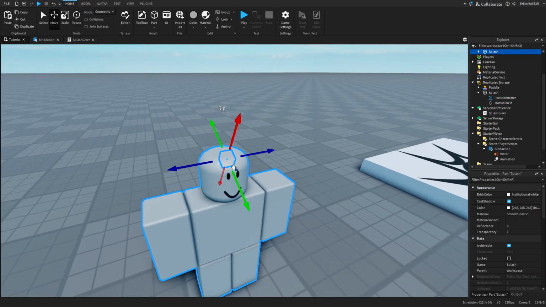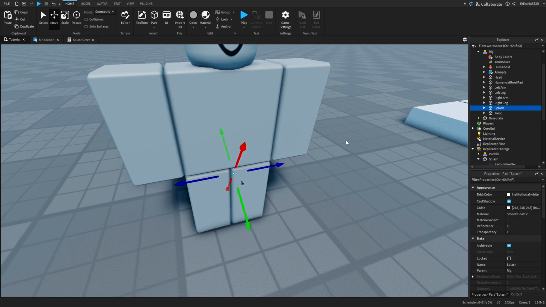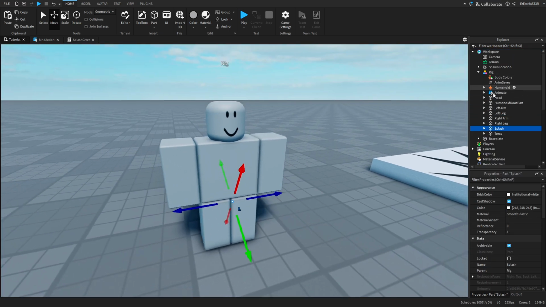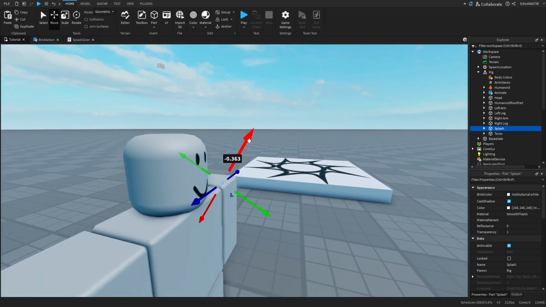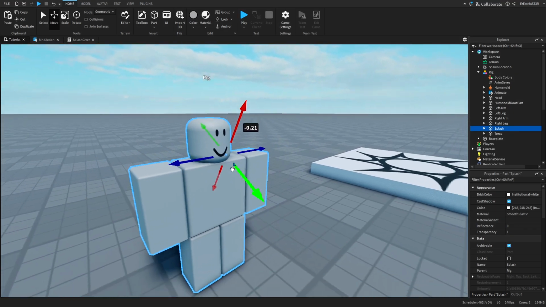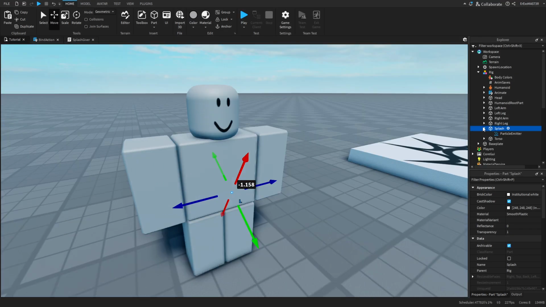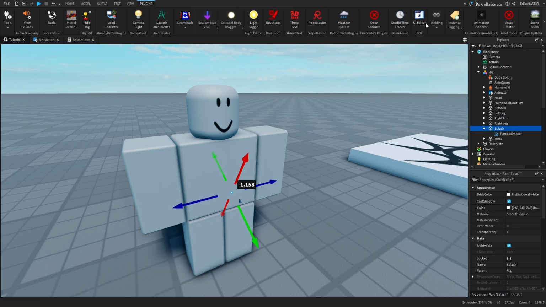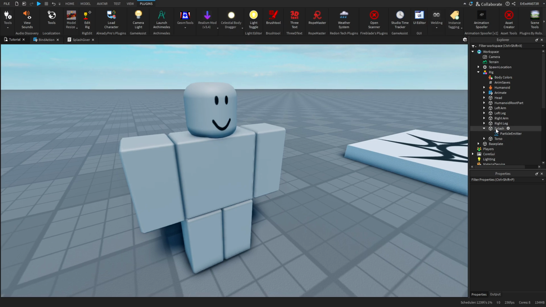So basically how I did that is just put the part here, paste it at the original location inside the rig, or you can put it anywhere else. You can even make it maybe, okay, this is getting kind of gory, so let's just say spitting. So you can maybe make a spit simulator or something weird and freaky like that. But basically paste it inside, and then I have this plugin which is just called welding. I'm not sure what the original name is, maybe it is just welding.